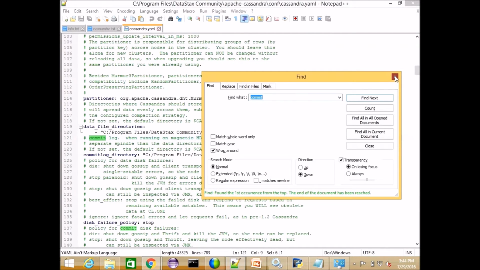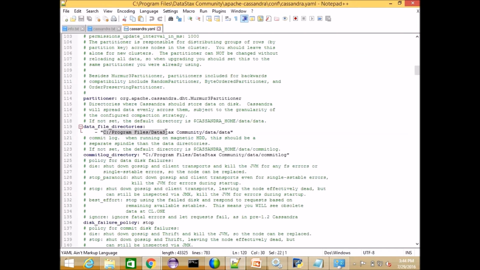Yeah, this is the data file directory. We can configure this one also here. It is program files, data text, community, and data in data. The same like commit log also. We can say where we can store the commit logs also. Everything, I mean, the configurations we can do in the YAML file only.